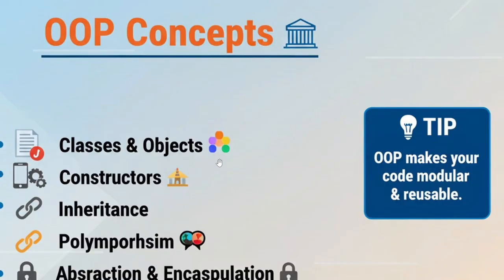For example, a human has different qualities and different things, so we store them in variables or methods. And then constructors, where we will discuss different types of constructors, inheritance, and polymorphism. Inheritance is just like a parent-child relationship. Polymorphism is like a person who plays different roles in life: father, son, daughter, teacher, doctor, everything. And then abstraction and encapsulation, how we hide all the implementation details from the users. And then the tip: OOP makes our code modular and reusable.